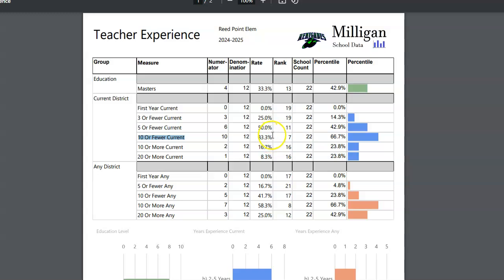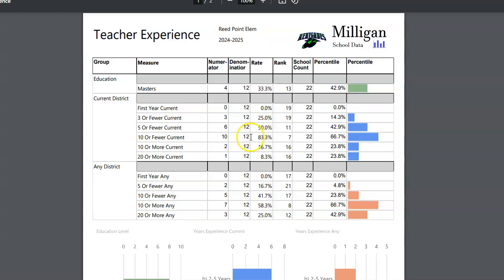These are really great metrics to make some long-term strategic goals. In this particular case, we'll look at this 10 or fewer years of experience. 10 out of their 12 teachers have 10 or fewer years of experience. What that shows is that this school maybe doesn't retain teachers beyond the first few years, 3 or 5 years. A long-term strategic goal could be that they want to decrease this percentage, that 83% have 10 or fewer years of experience, and then implement some actions that would help with teacher retention.